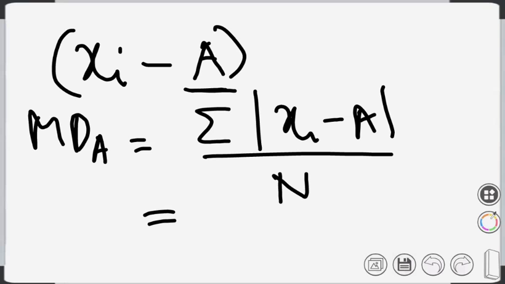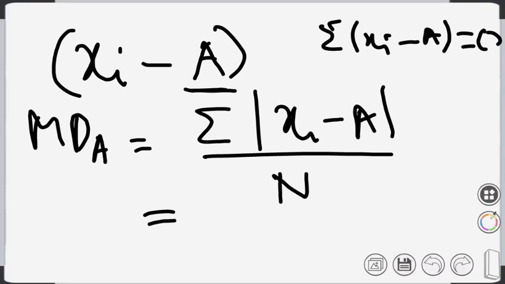If we take the summation, the total value becomes lesser, and it may happen that the summation of xi minus a becomes 0 if we do not take the modulus value. That would imply that there is no deviation. But that is not the case. We can see the original values are different from 40. Some are more than 40, some are less than 40. That is why, to remove that ambiguity, we take the modulus value.